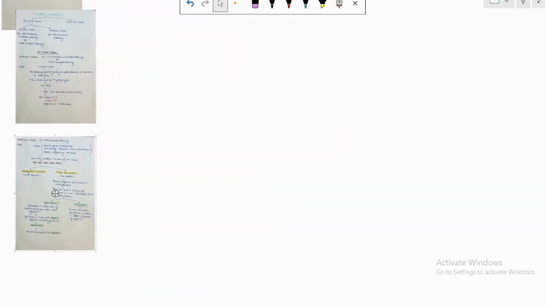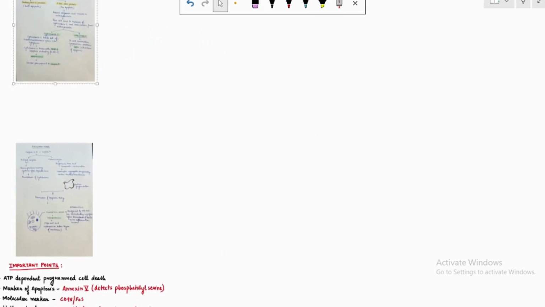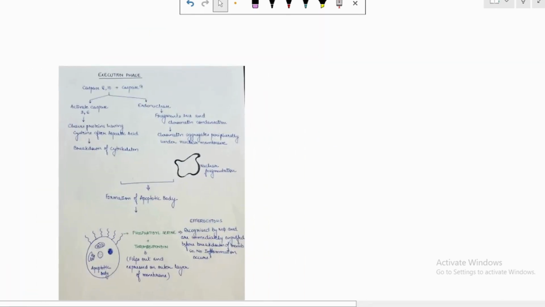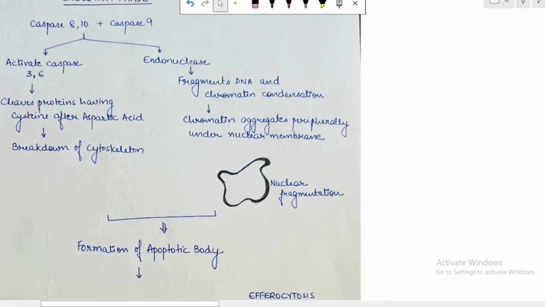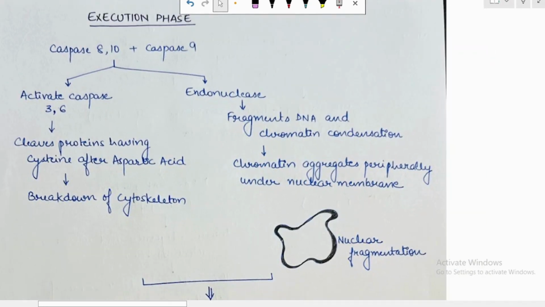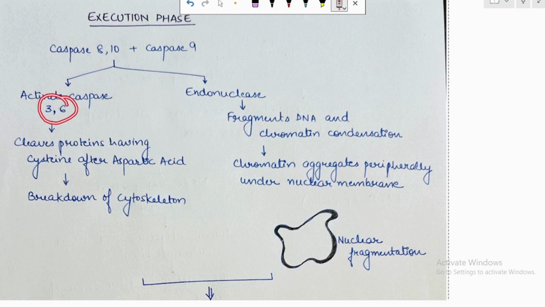Now moving on to the execution phase. In the execution phase, caspase 8 and 10 will lead to activation of caspase 3 and 6. The more important caspase is caspase 3.